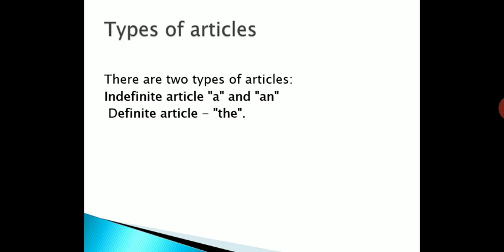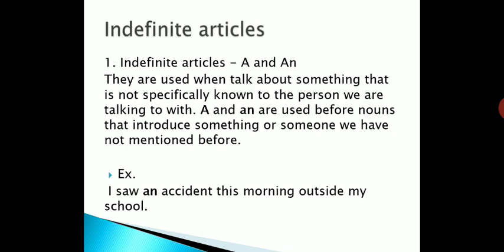Now types of articles. There are two types of article: indefinite article and definite article. As the name suggests, in indefinite article we have to use a and an, and in definite article we have to use the. Now one by one we will see the types of articles. First of all, indefinite article.